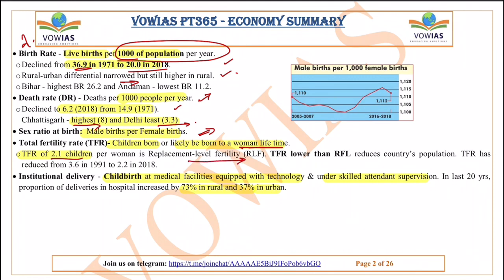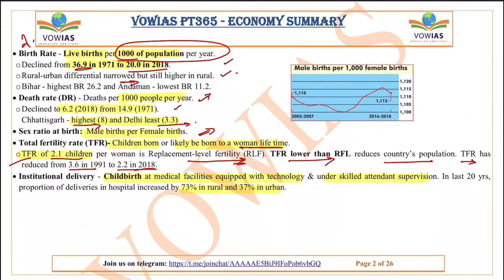If the total fertility rate is lower than the replacement fertility level, that means the country's population will be reducing. So the total fertility rate has to be somewhat near the replacement level, otherwise the population will reduce, which is not good when we talk about the demographic dividend. The total fertility rate has reduced from 3.6 in 1991 to 2.2 in 2018, and the major decrease has been seen in South India, whereas in North India we have not seen much difference.